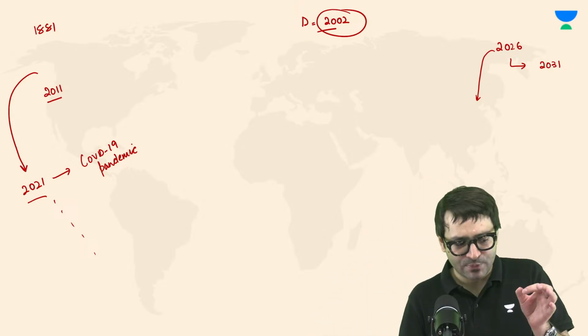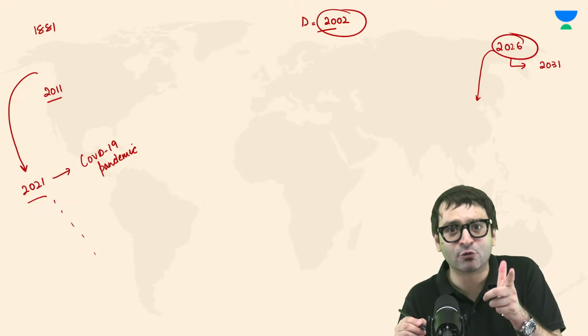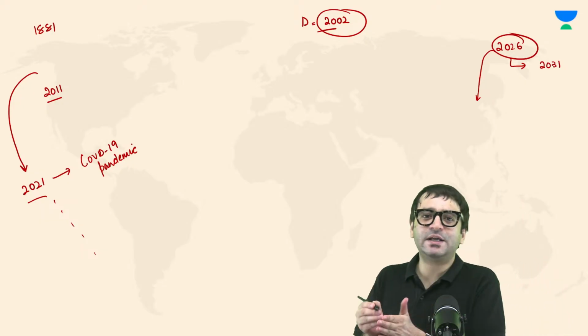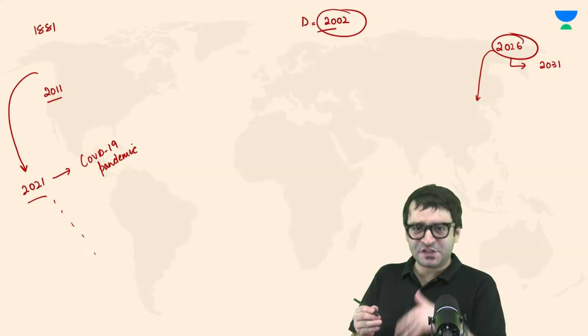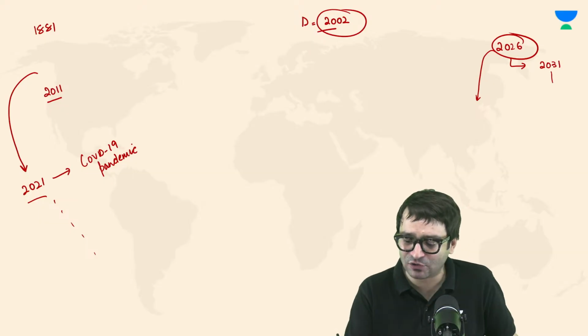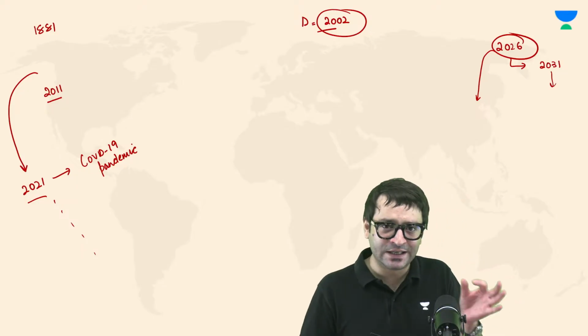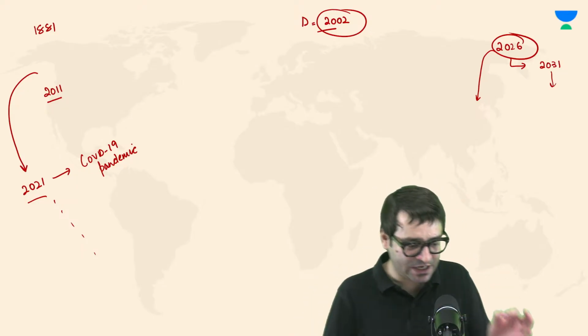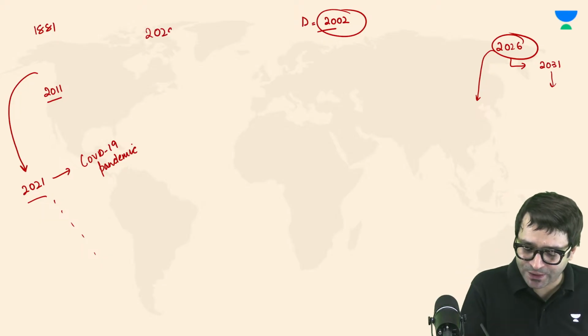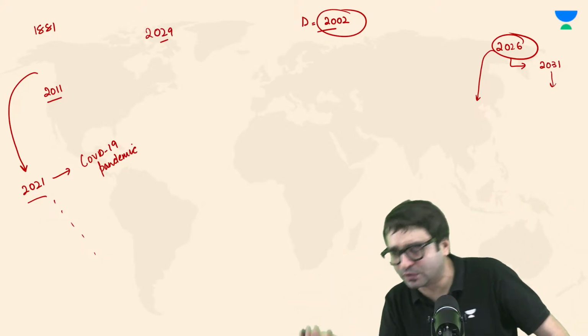Because after the census figures after 2026 are known, only then can delimitation be carried out. Which means ideally delimitation, or increase in the number of seats, could have been carried out after 2031. But maybe the government of India is trying to increase the number of seats starting 2029 itself, so that by the time the next Lok Sabha election is conducted, we already see an increase.